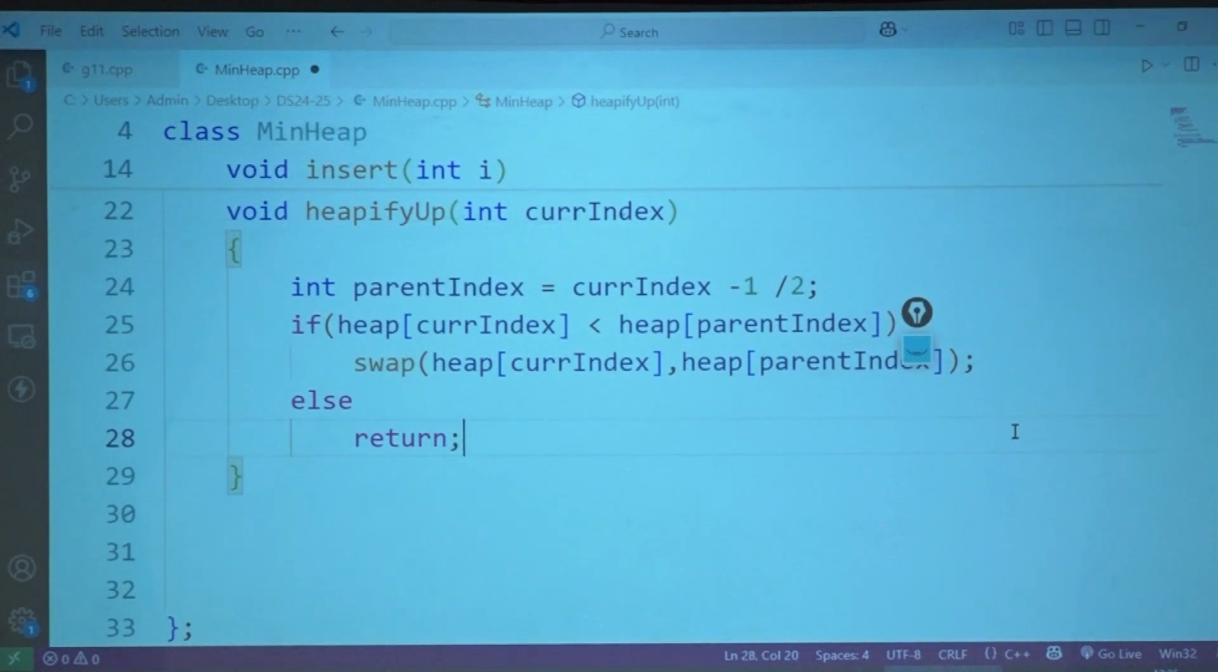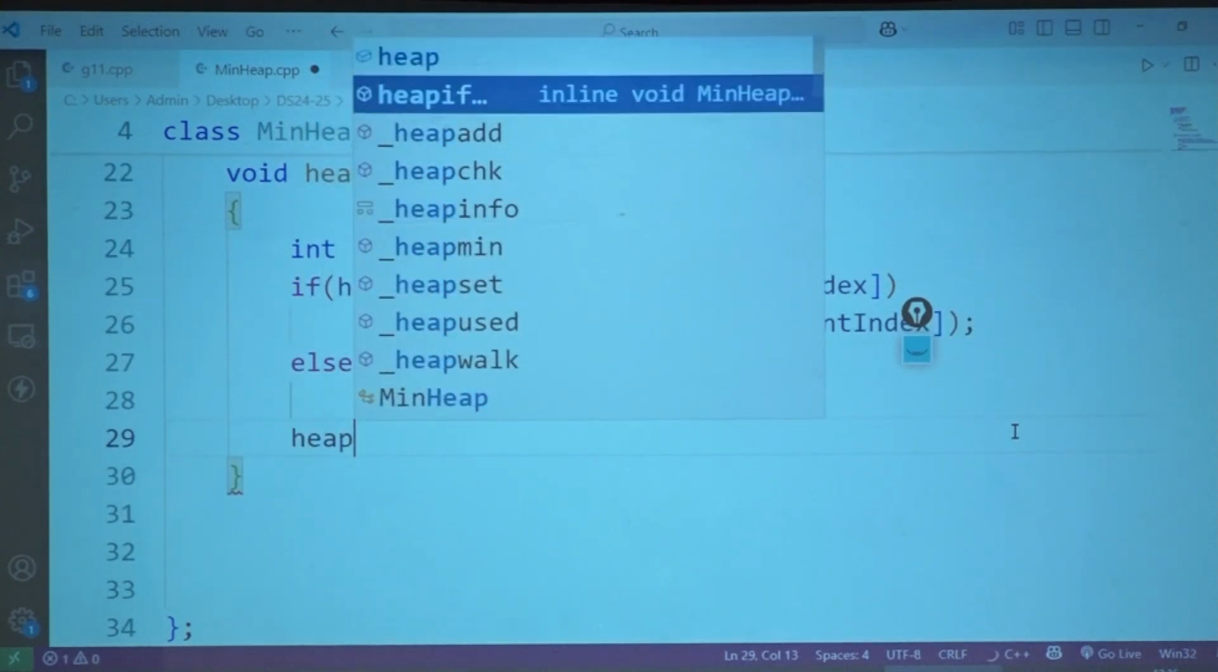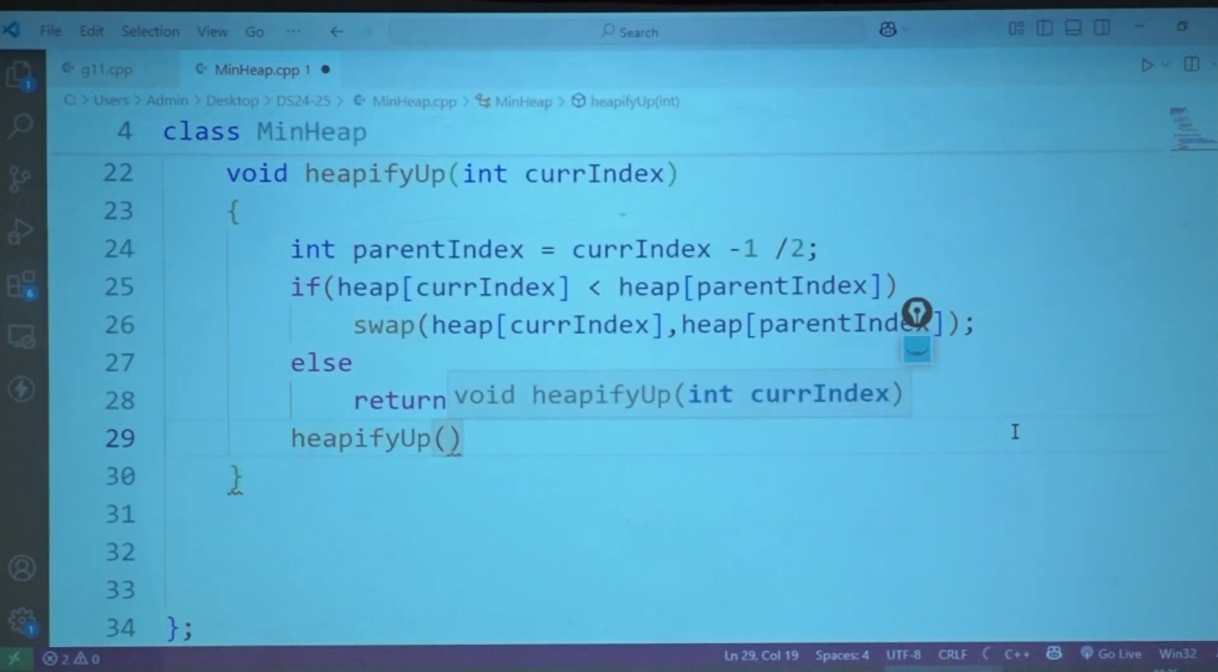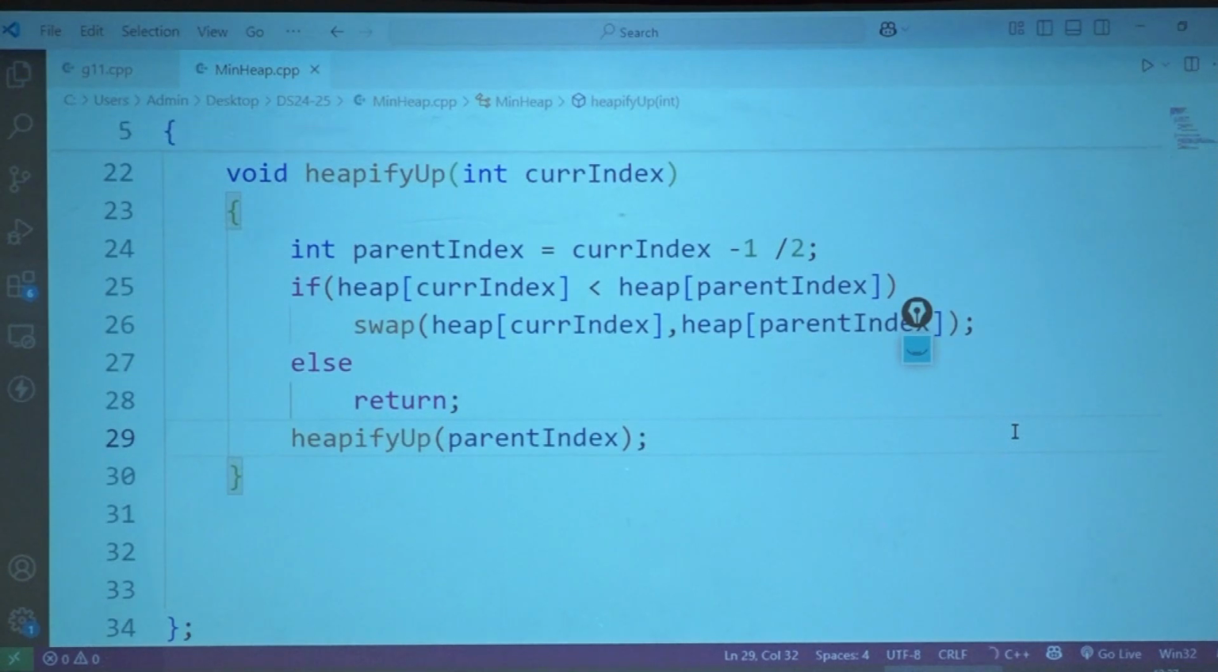Now I have done it at one level. Suppose there are 2-3 levels more. Then what should I do? Call heapify again. Now with what? With the parent index, because that is what you have swapped it with. So I'll call heapify again with what? With whom? Parent index. ठीक है? Are we clear?